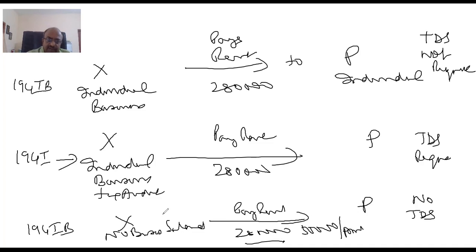So 194IB will get attracted, but because of the limit, it's only 2,80,000. If it is paid more than 6 lakhs, then it will get attracted. Here it is only 2,80,000 total for the year, so this will still escape. If it is paid more than 6 lakhs in a year, because 50,000 into 12, it will get attracted. So be careful about this new section. And there is no return; it's a separate challan.